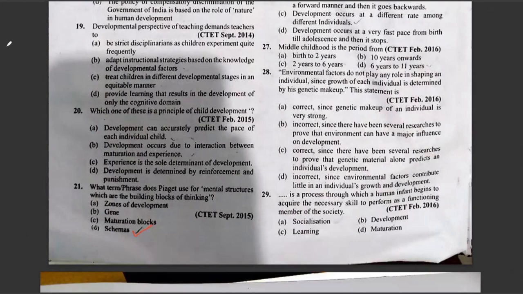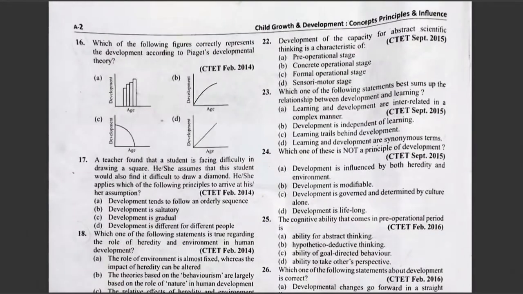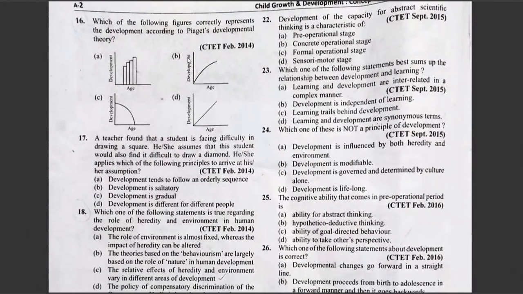Option D, schema. Question number 22. Development of the capacity of abstract scientific thinking is a characteristic of option A, pre-operational stage, B, concrete operational stage, C, formal operational stage, and D, sensory motor stage. The answer is option C, formal operational stage.